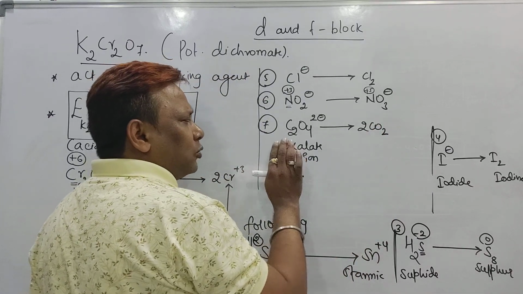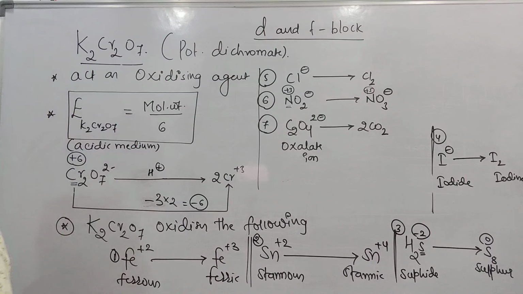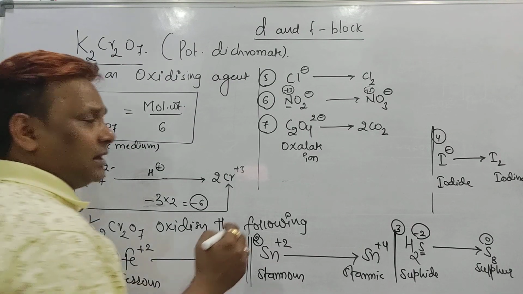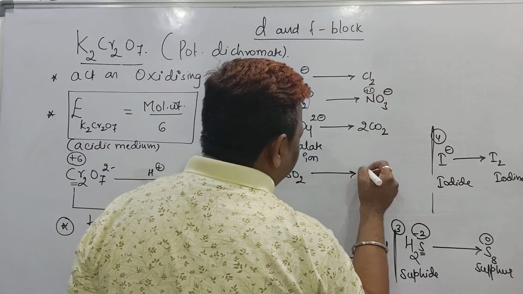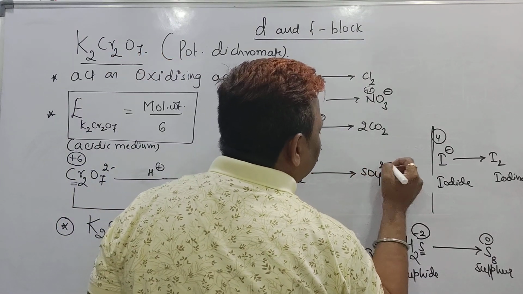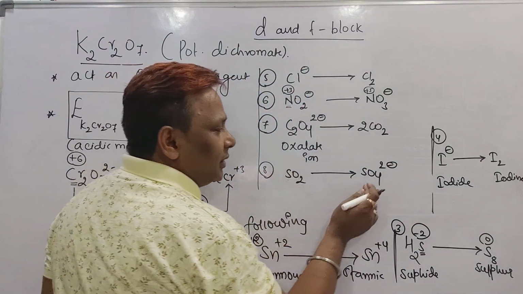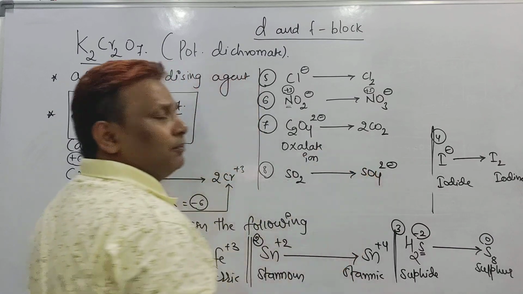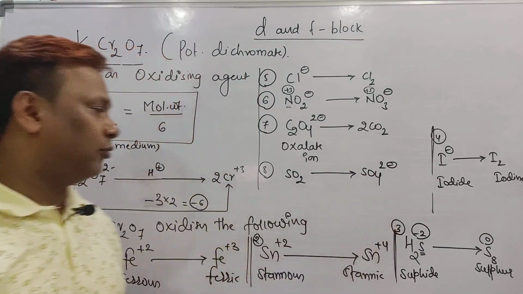So K2Cr2O7 can oxidize oxalate ion to carbon dioxide. Even it has a tendency to oxidize sulfur dioxide to sulfate. In SO2 sulfur oxidation number is +4 and in sulfate sulfur becomes +6. So it oxidizes SO2 to SO4.